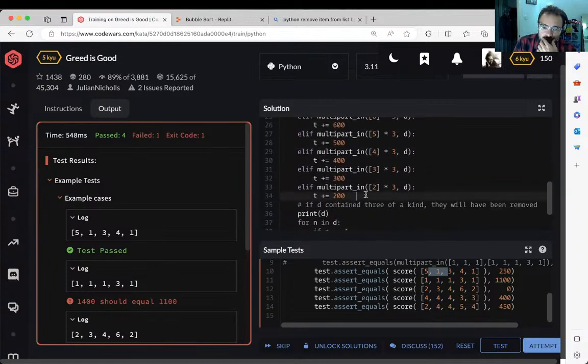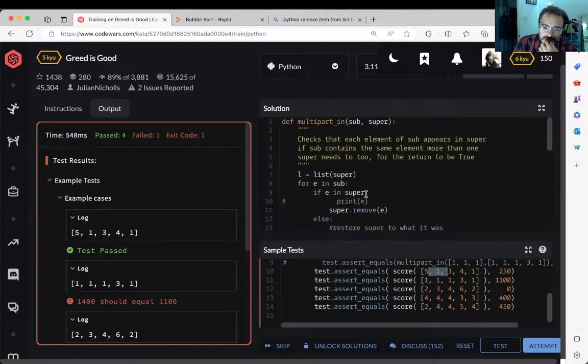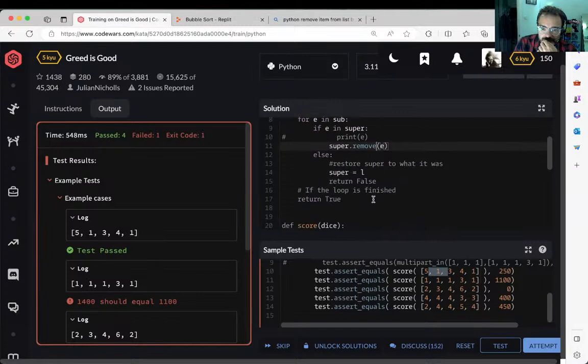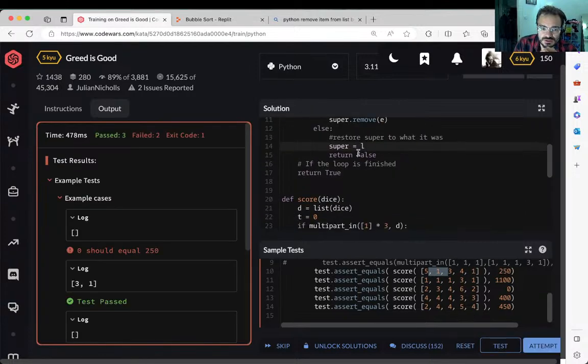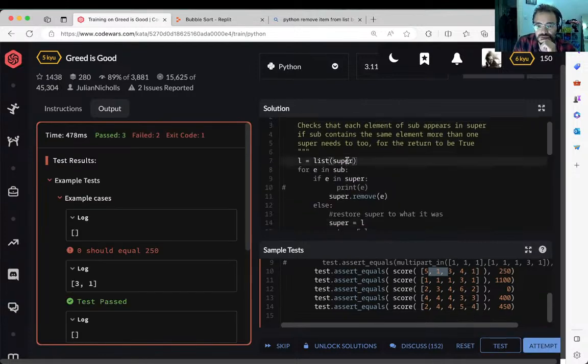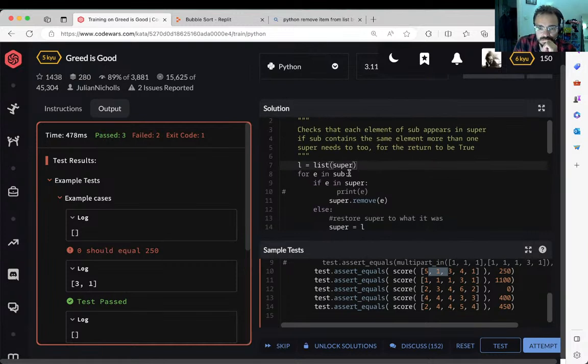And so, do I restore? Yeah, and do I restore? I did restore, didn't I? Did I not? I seem the restore didn't work when I put it in there. It doesn't seem to work when I'm in the sub function, like in the multi-part.